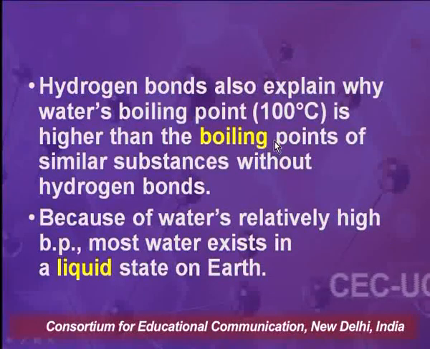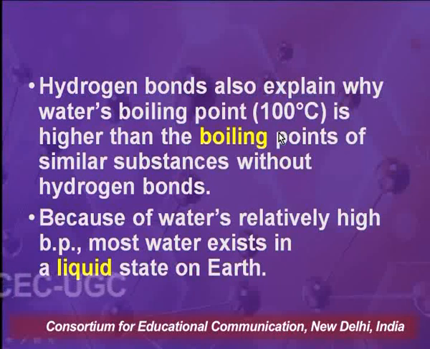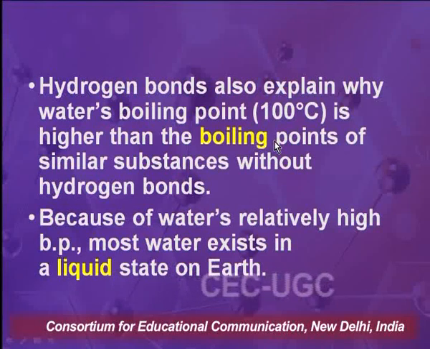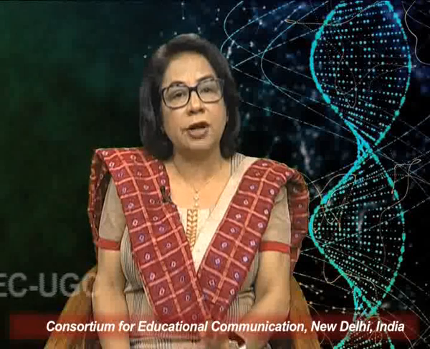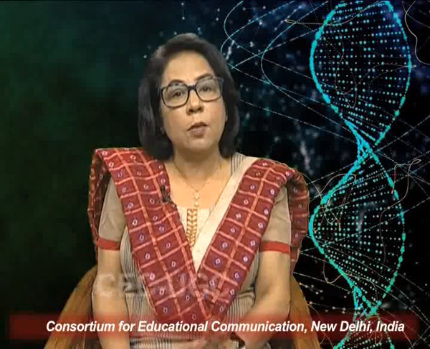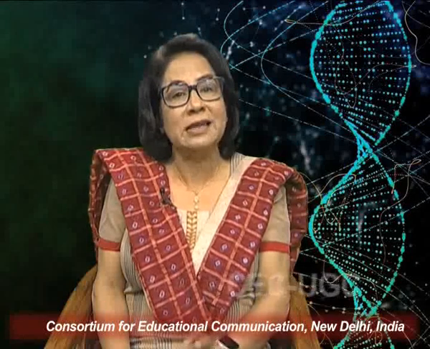Not only this, hydrogen bonds also explain why water's boiling point is 100 degrees, which is higher than the boiling points of similar substances without hydrogen bonds. If we look into the hydrides of this group, the boiling point of water should have been minus 100 degrees.